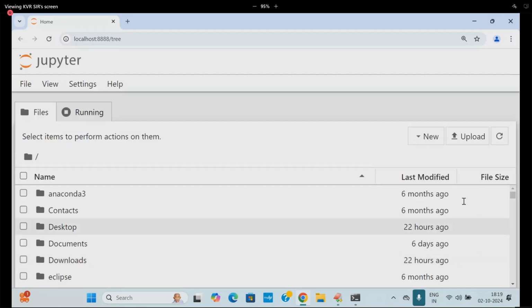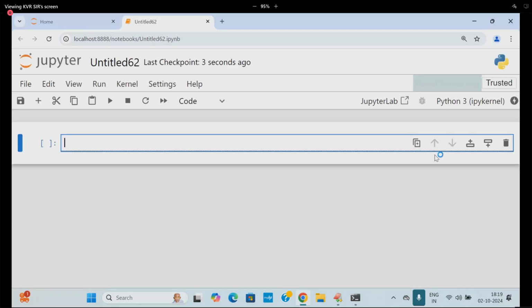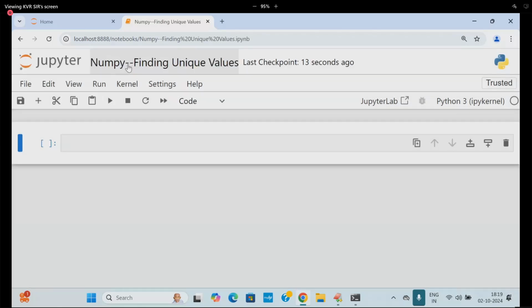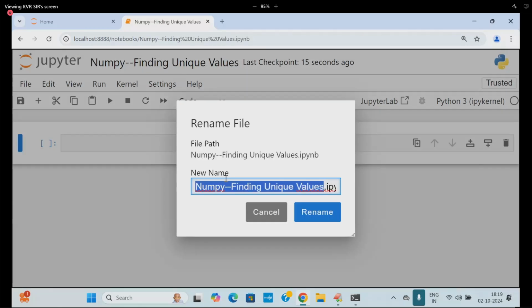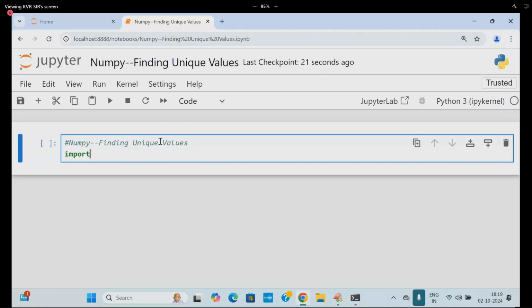I'll use NumPy here, finding unique values. I'm going to import it. Of course, normally let me show you one or two examples.